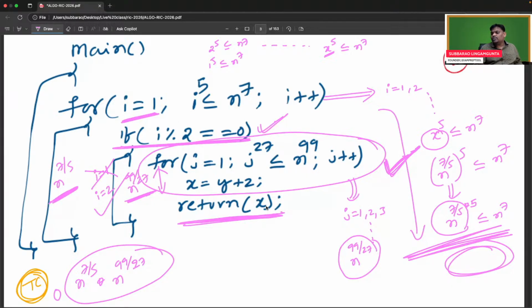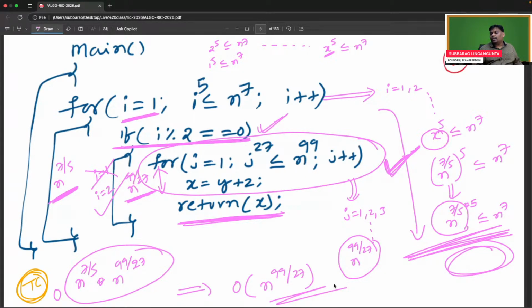So i equal to 1 doesn't go to the j loop, i equal to 2 does, it runs n power 99 by 27, then return x and the program stops. So the time complexity is simply order of n power 99 by 27, because only the j loop runs.